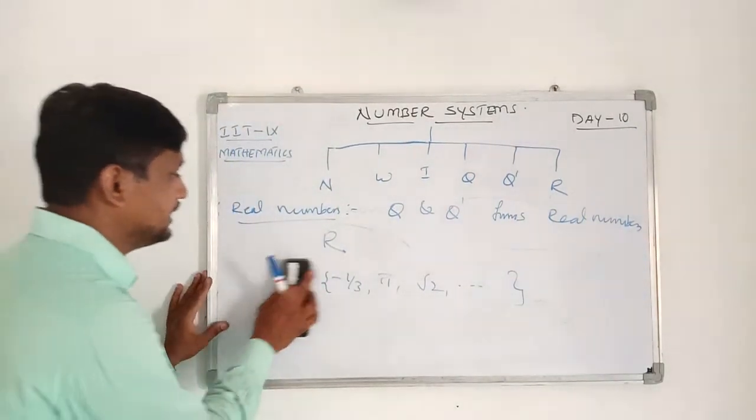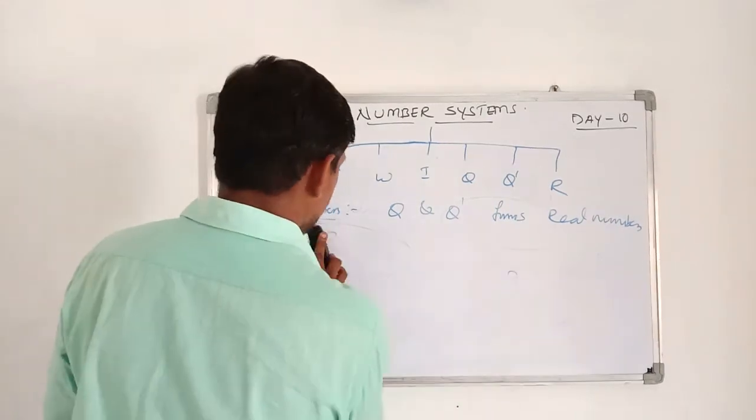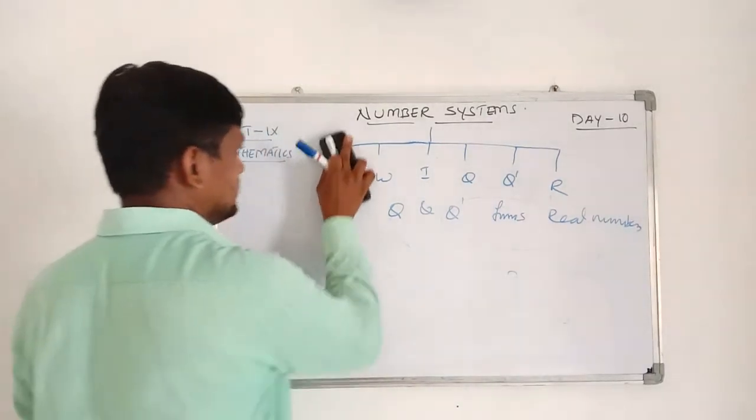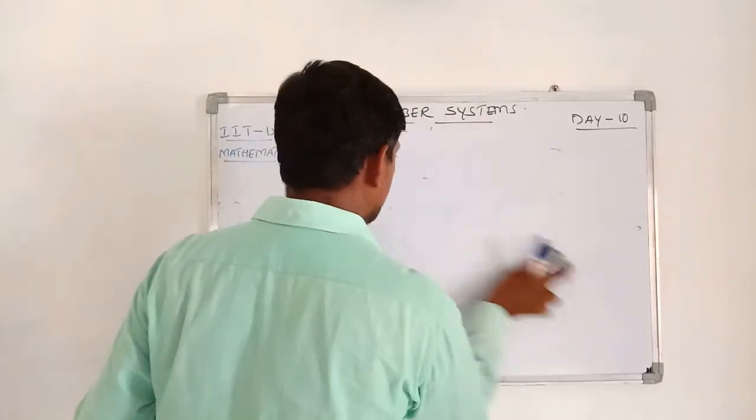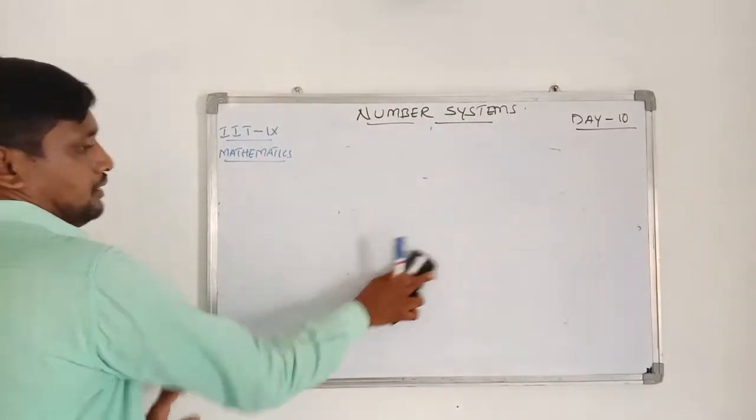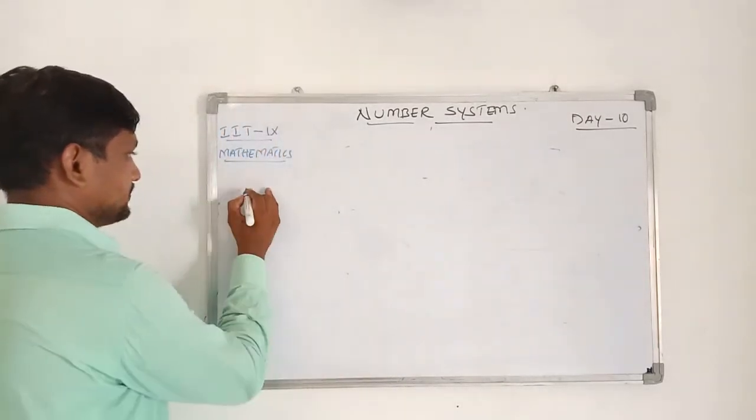So children, we studied about the different types of decimals in earlier classes. So first, we are having two types of decimals. One is terminating decimal.